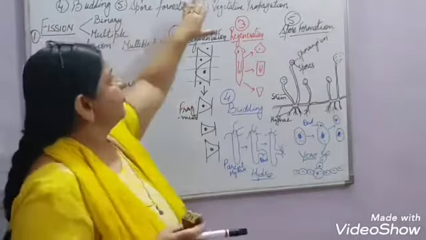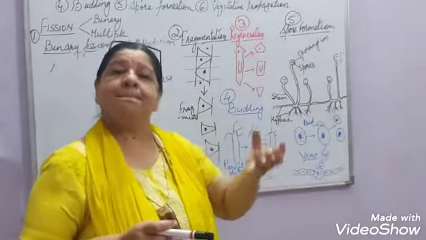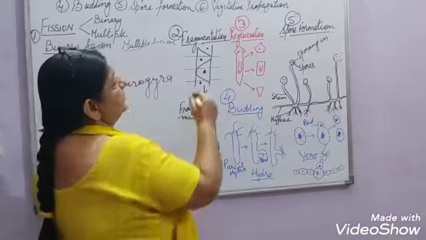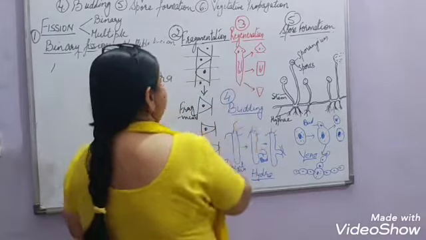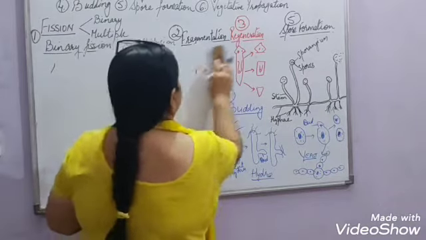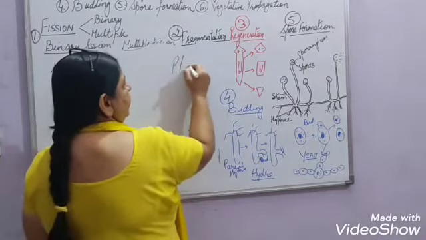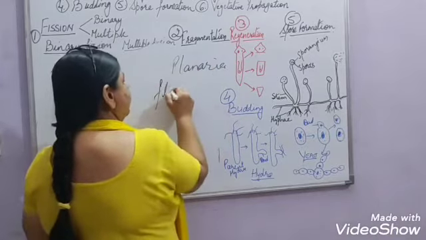Next comes regeneration, to regenerate body parts, to form new body parts. Here we are taking the example of planaria. Planaria is also known as flatworm.